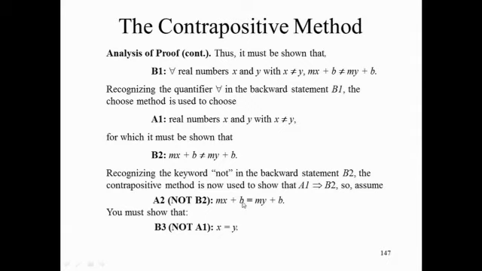Let's work forward from A2 to get to B3. How do we work forward from A2? Subtract b from both sides, and then divide by m. Can you always divide by a number anytime you feel like it? When can you not divide by a number? If that number equals 0. But from the hypothesis, we know that m is not 0. If you look back at the hypothesis of this proposition, it says m is not equal to 0, and that's where we use that to divide both sides. And that completes our proof.